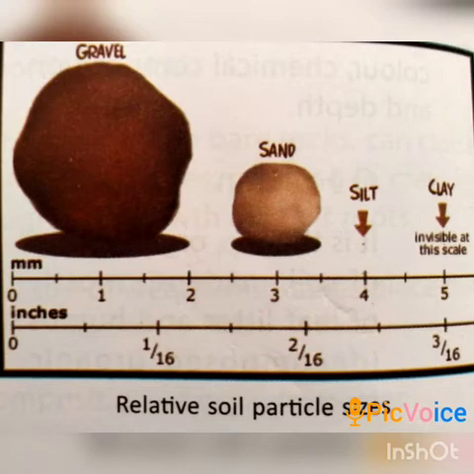Now, today I am going to explain the properties of soil. The first one is soil texture. The texture of soil depends mainly on the relative size of the soil particles. As you know, soil particles are produced as a result of weathering of rocks. They are produced from the rocks, so they do not have particles of the same size. The particles of the soil are different in size and feel also.